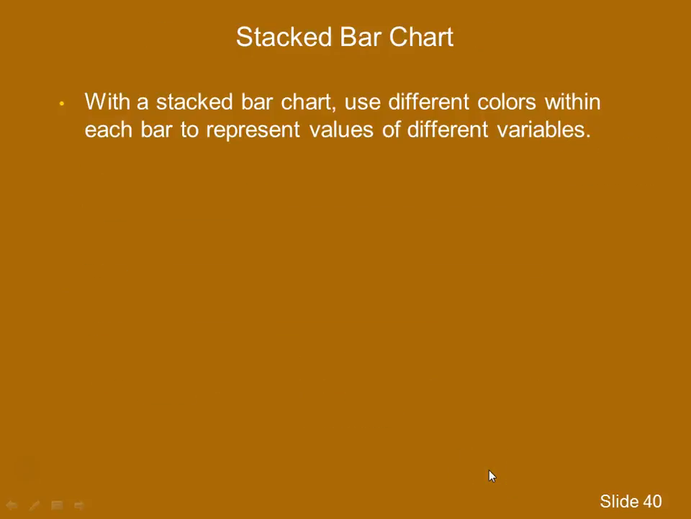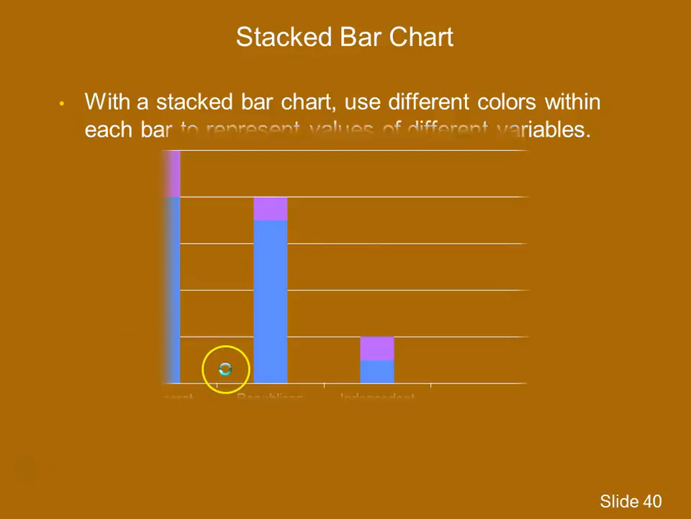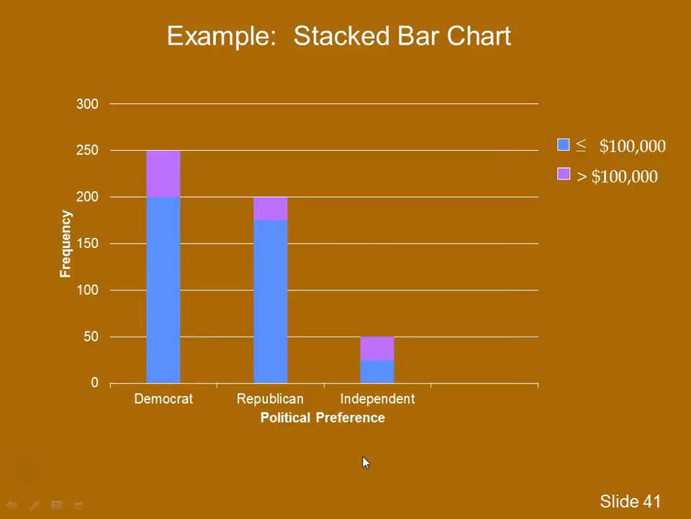An alternative to a side-by-side bar chart is what's called a stacked bar chart. Here we'll just put the bars together or stack them on top of one another and use different colors to represent the values of the different variables. Again, the same example that we've used before, the political preference and income variables. If you go back to the original data, you remember that we had 250 Democrats, and we simply used different colors to break out the two income components.